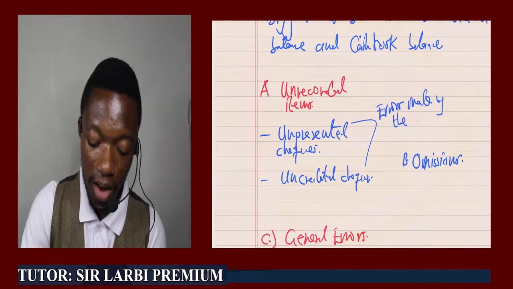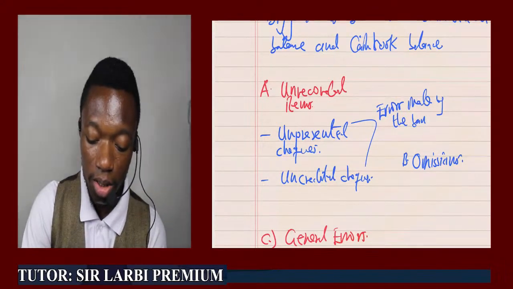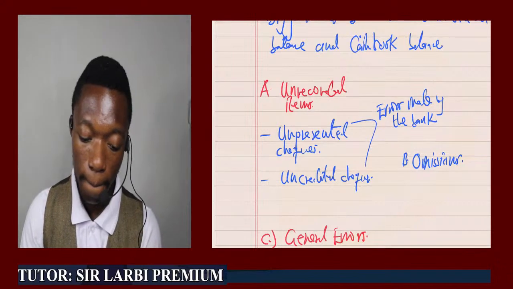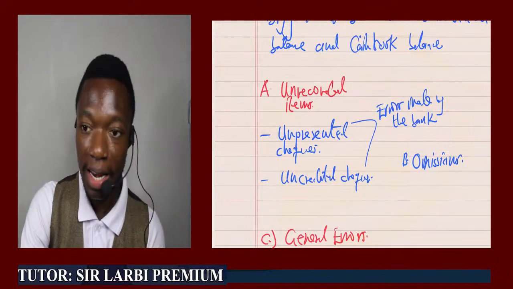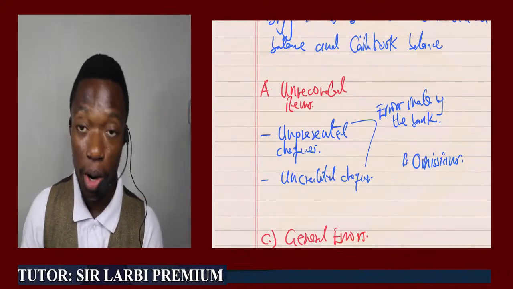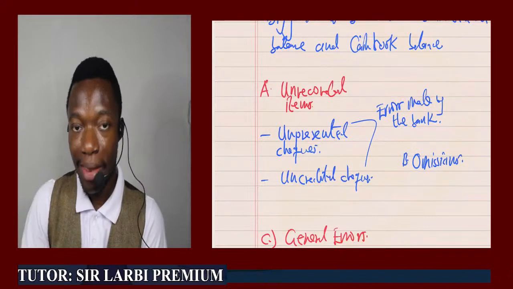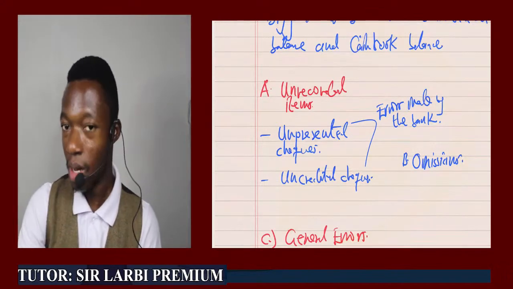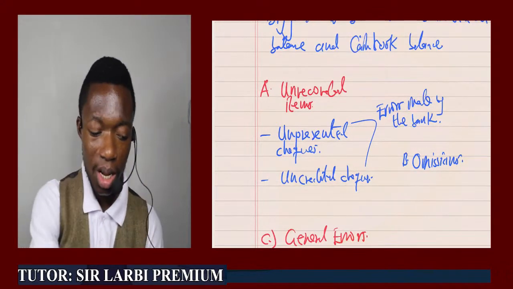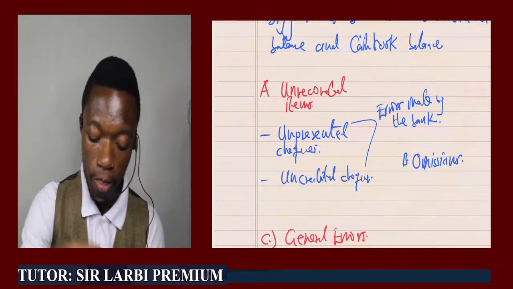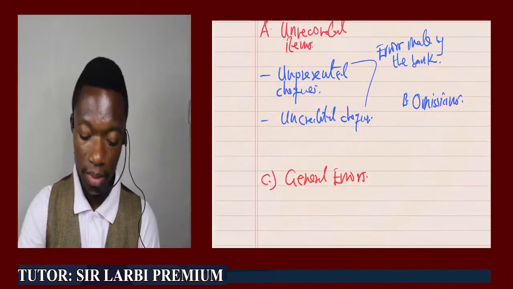We can have that short here: errors made by the bank. These are what we call unrecorded items. So to correct that, the bank needs to record it. And we'll get back to this recording issue as we move along the discussion. So that is unrecorded items.